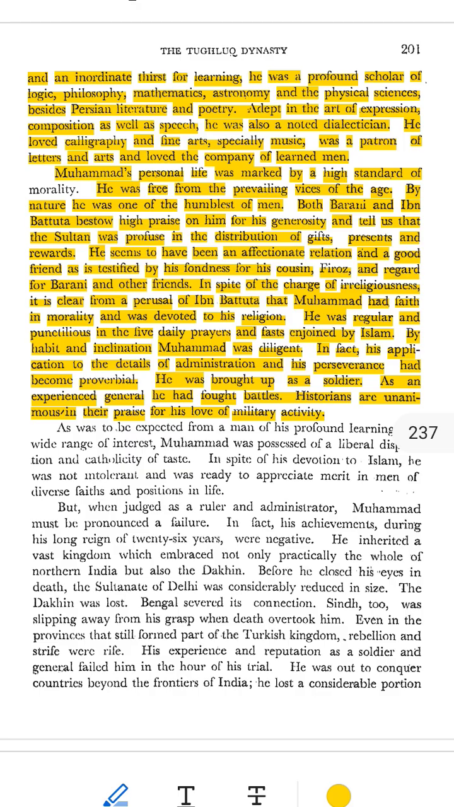1. Loved to learn. He had a sharp brain and amazing memory. He loved studying very much. He was an expert in many subjects, like logic, thinking clearly and reasoning, philosophy, thinking about life and existence, mathematics, numbers and calculations, astronomy, study of stars and planets, physical sciences, and Persian literature. He read and enjoyed poems and stories in Persian. Example: he was like a person who loved reading books about everything, from math and science to stories and poems, and remembered it all very well.